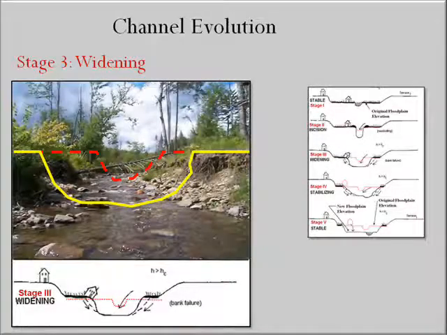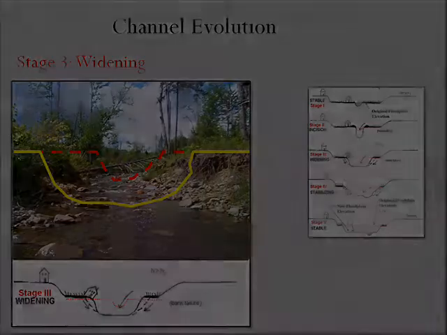Stage 3 of the evolution process is the widening stage, in which the river banks, having increased to a critical height due to the incision process, begin to fail, resulting in a widening of the channel and an increase in sediment inputs, both of which result in decreased ability of the flow to transport the sediment load.